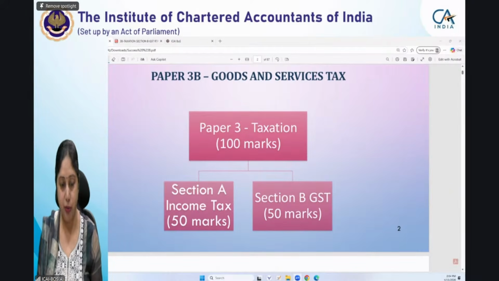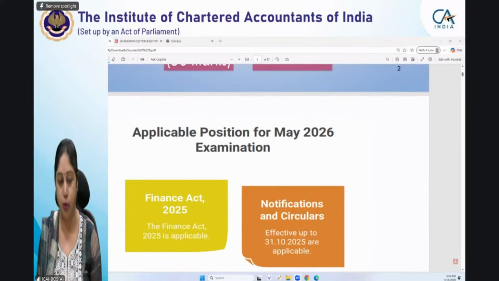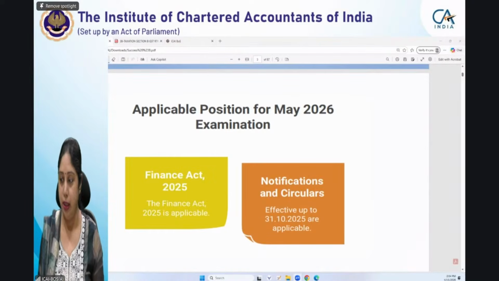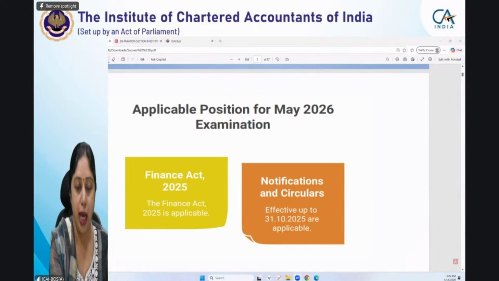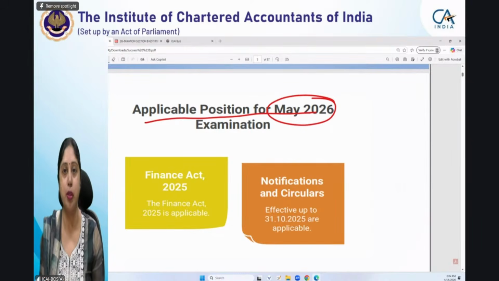Just before I start, let me know if my screen, I hope, is visible and clear to you all. In case anybody has any clarity issue, please let me know, because sometimes in this format, some students face clarity issues. The applicable position of law for May 26 examination is the most important thing, because when you are appearing for the examination, you should know what the position of law is which you will be reflecting in your answers. Sometimes students get very confused.